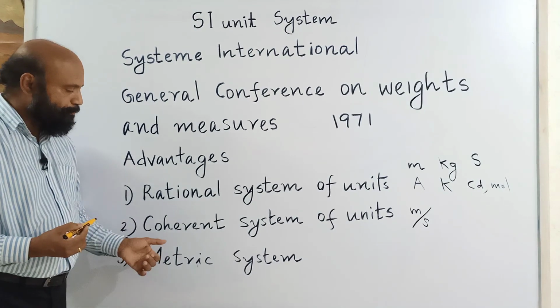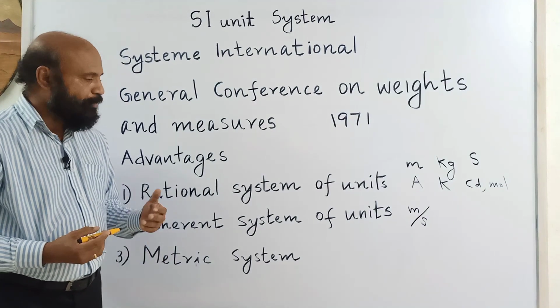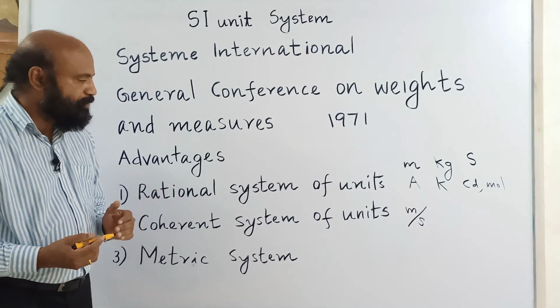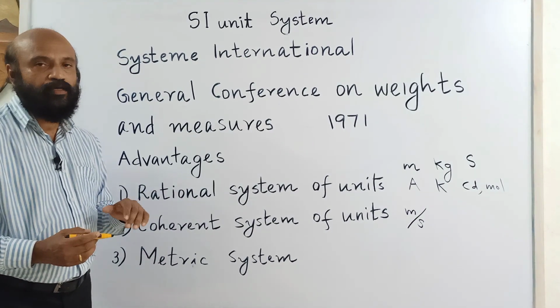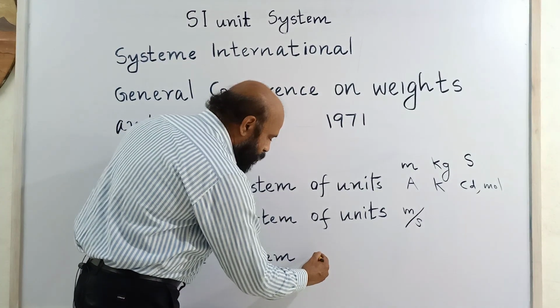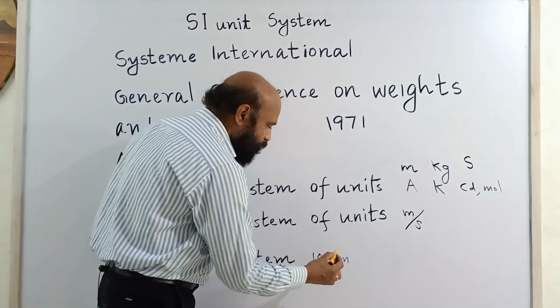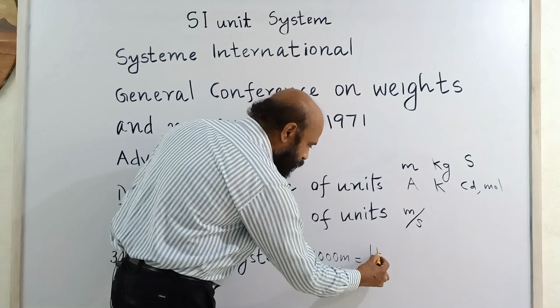Then it is a metric system. Metric system means multiples or submultiples are expressed in terms of the powers of 10. For example, 1000 meter is what is known as 1 kilometer.